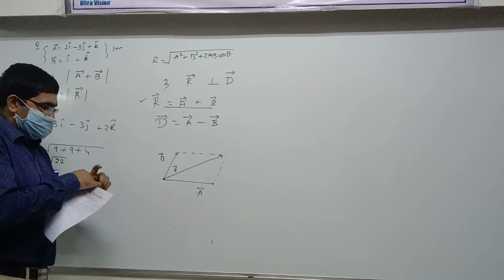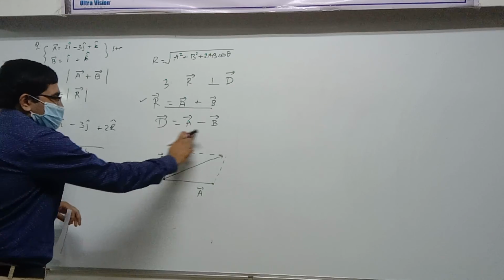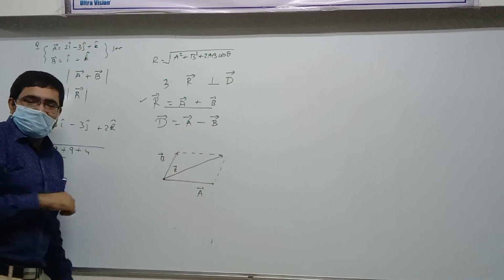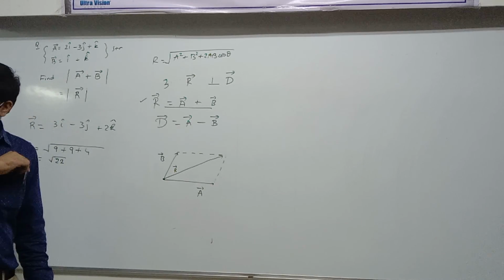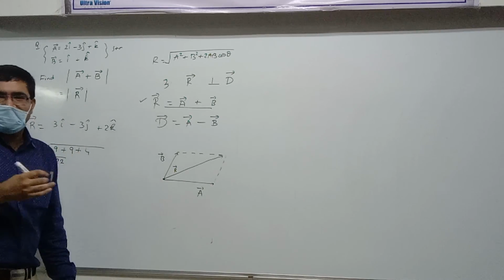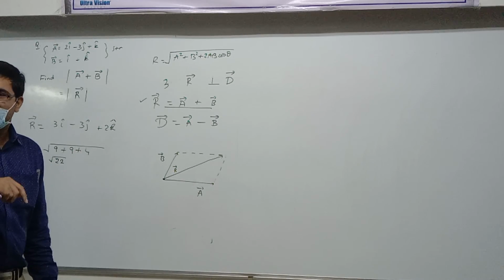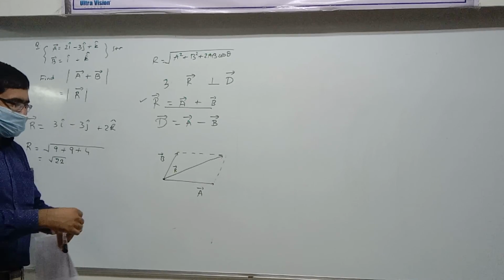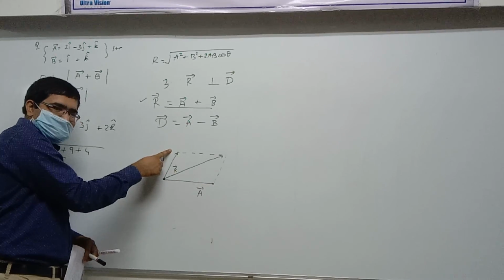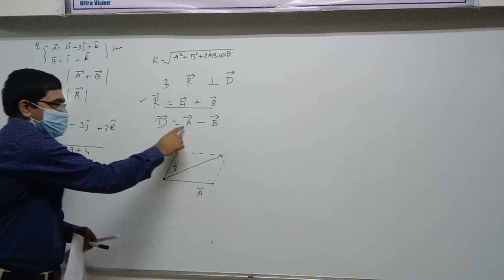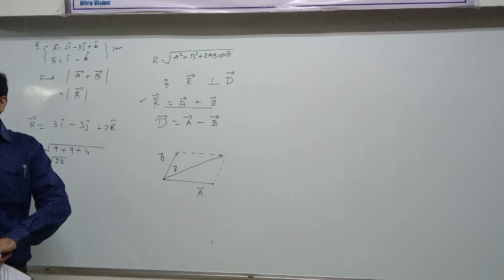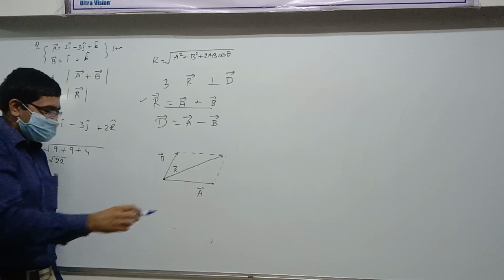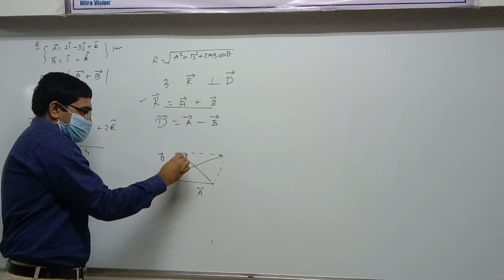Now, how to draw this in the same diagram? A subtraction, isn't it? Do you know the steps of triangle law of subtraction? What are the steps? Draw first vector. Draw second vector from the tail of the first. A vector, B vector. And then how to draw A vector minus B vector? From the head of B to the head of A vector. Alright? Is this understood?